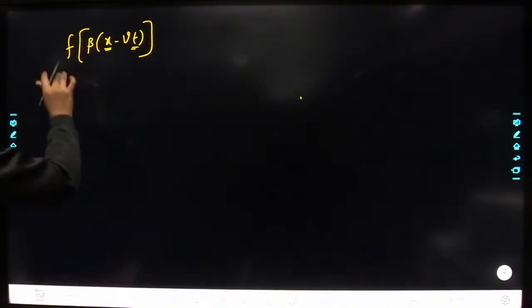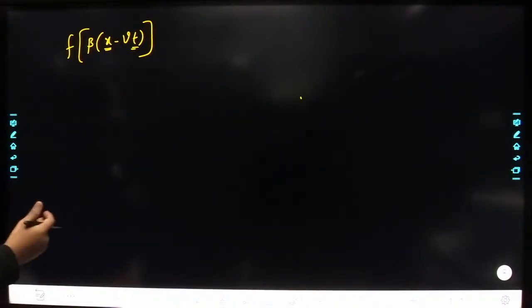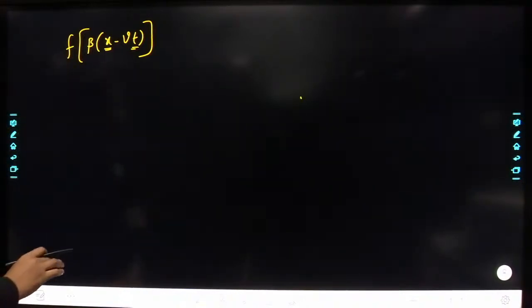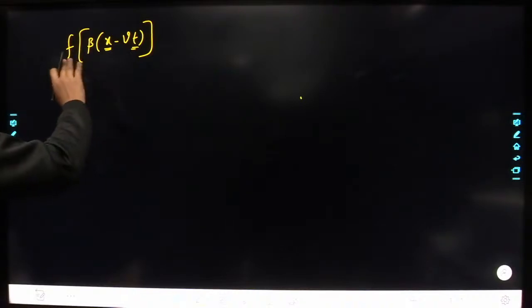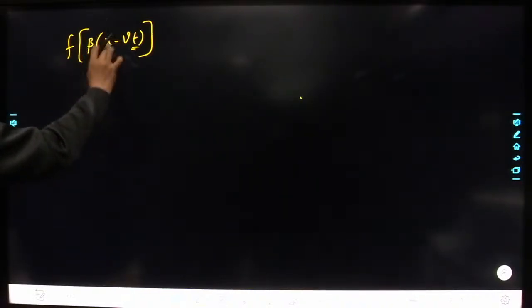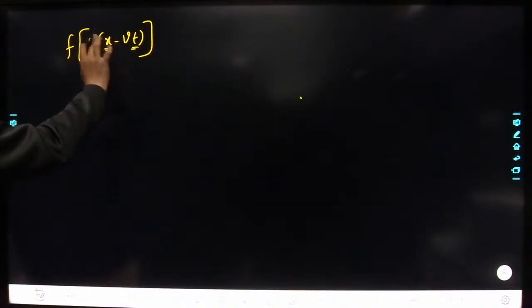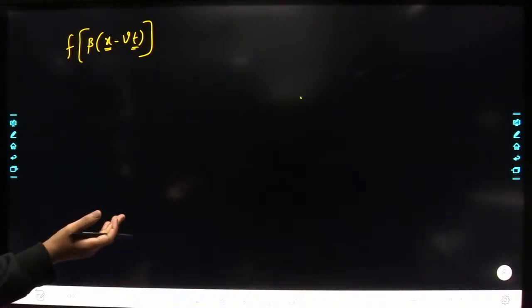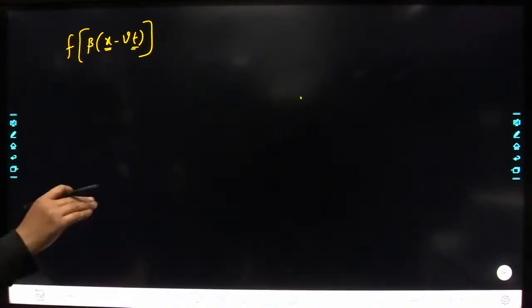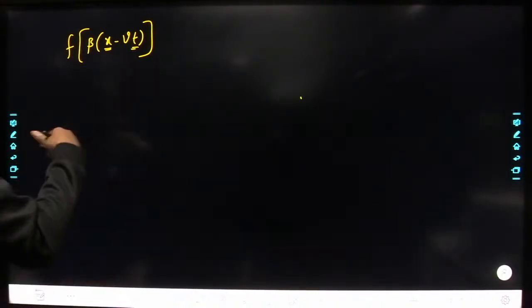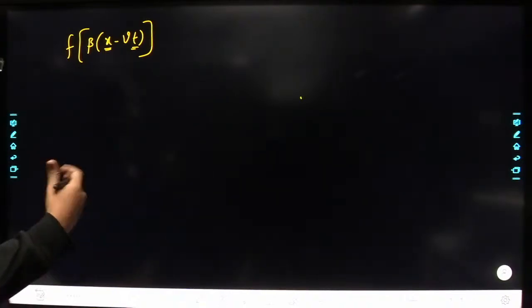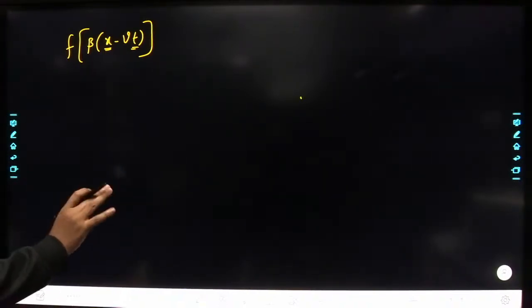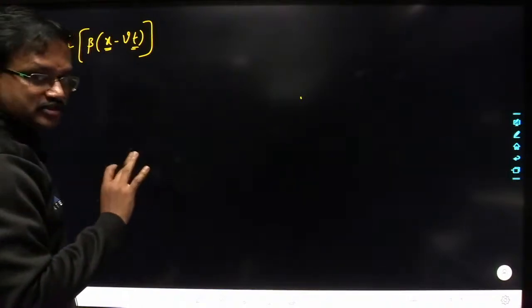Okay. Now, if I differentiate this function with respect to space, with respect to x, right? See, if the function is only a function of one variable, that is, only of x, then we call it a one-dimensional wave. If it is a function of x and y, then we call it a two-dimensional wave. If it is a function of x, y and z, then we call it a three-dimensional wave. Understood? So first we are dealing with one-dimensional waves here.